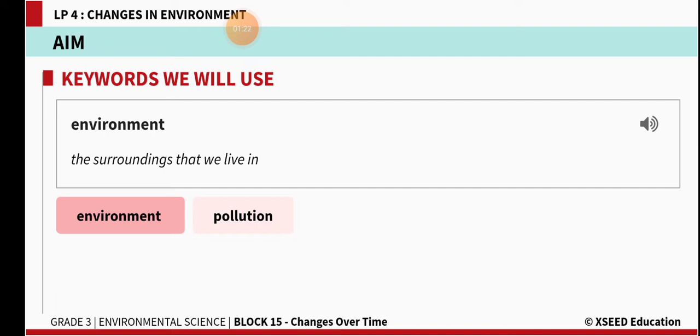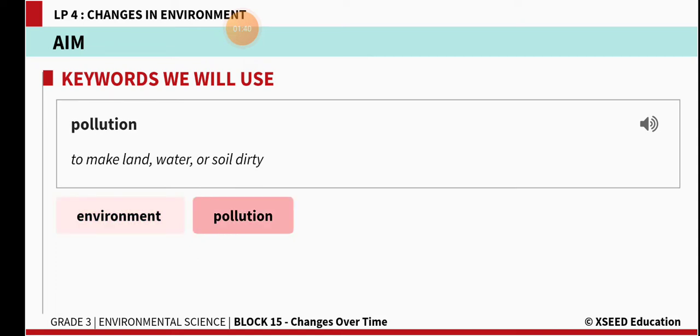Environment. Environment means the surroundings that we live in. The surroundings where we live in is known as environment. And the next one is pollution. Pollution means to make land, water, or soil dirty. Pollution. To make land, water, or soil dirty.